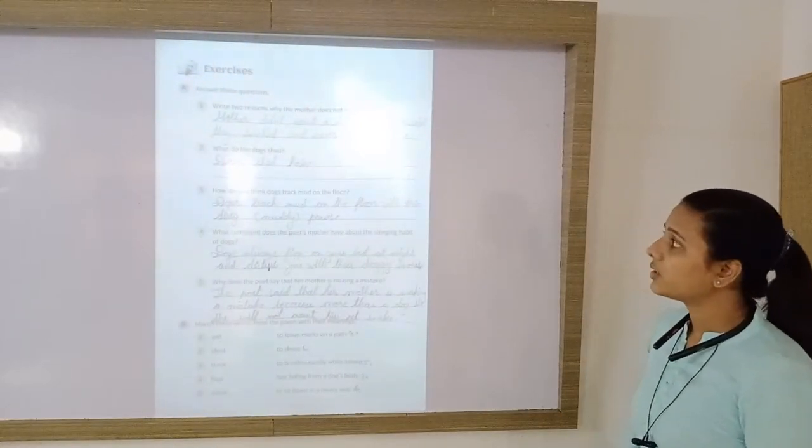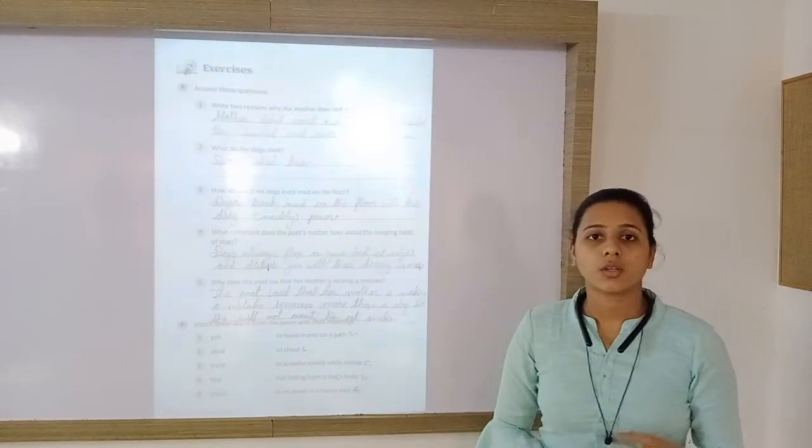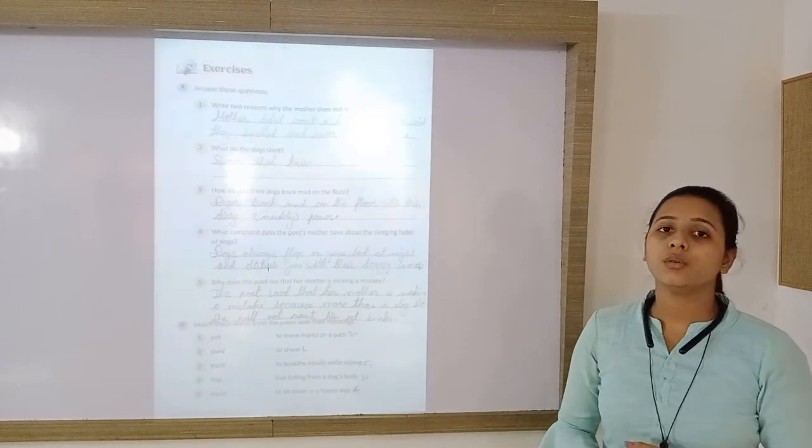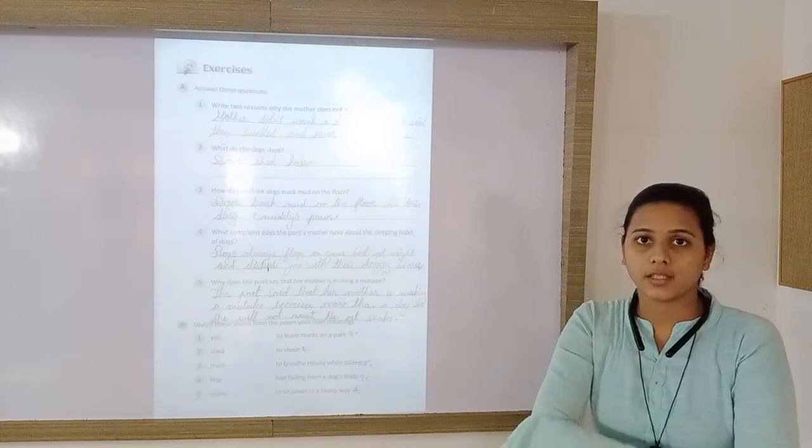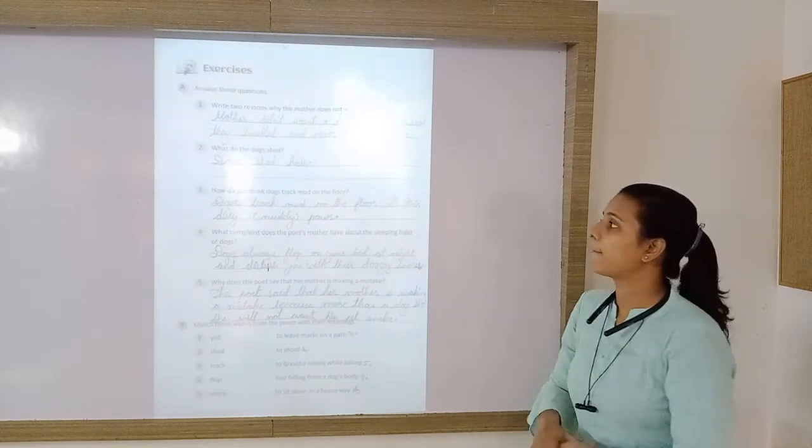What do the dogs shed? So the dogs shed their hair, their body fur.